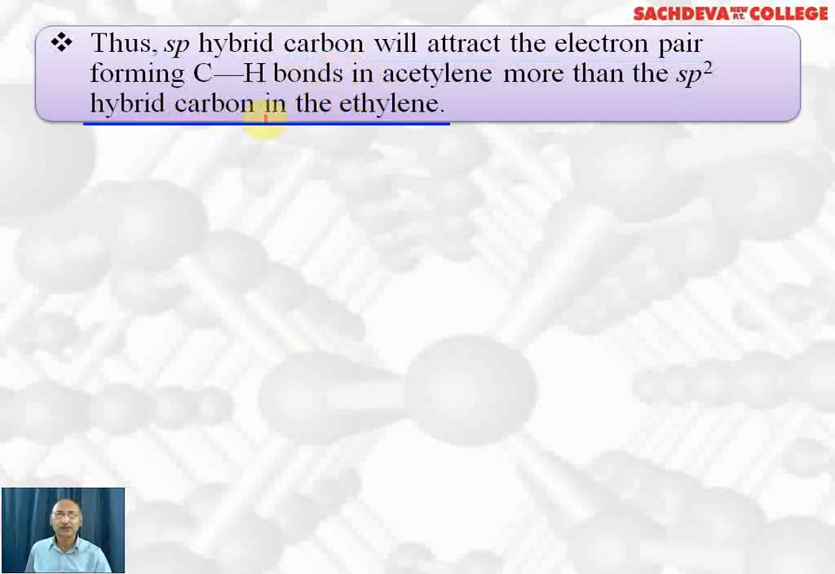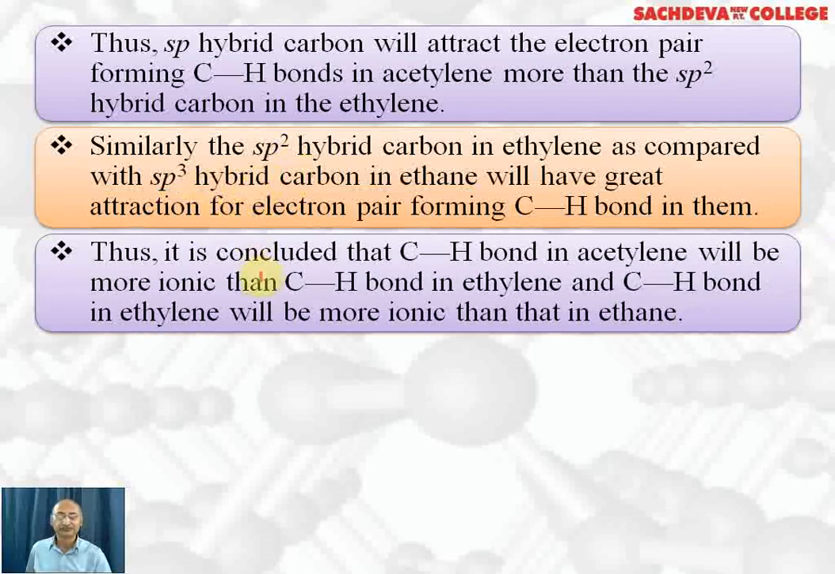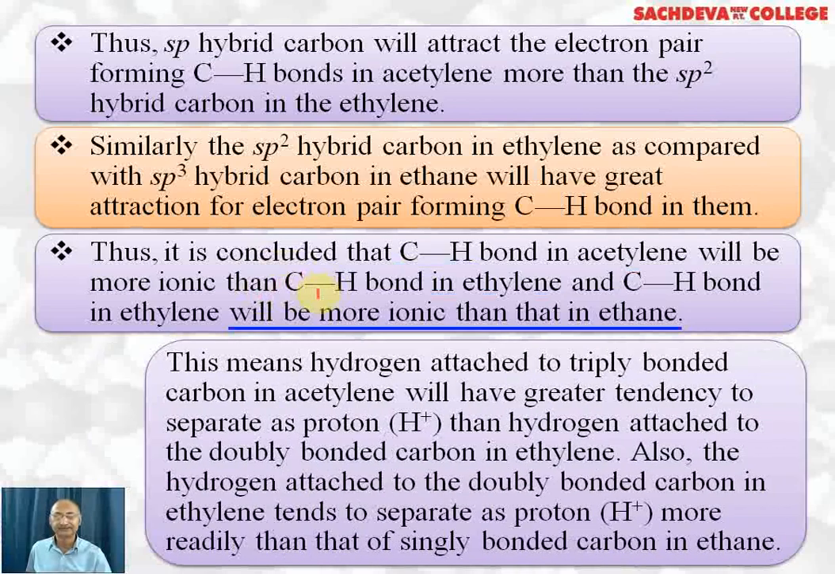Thus the sp hybridized carbon will attract the electron pair forming the CH bond in acetylene most strongly, making it most acidic, then the sp2 hybridized carbon in ethylene. Similarly, the sp2 hybridized carbon in ethylene, as compared with the sp3 hybridized carbon in ethane, will have greater attraction for the electron pair forming the CH bond in them. Thus, it is concluded that the CH bond in acetylene will be most ionic as compared to the CH bond in ethylene, which will be more ionic than the CH bond in ethane.